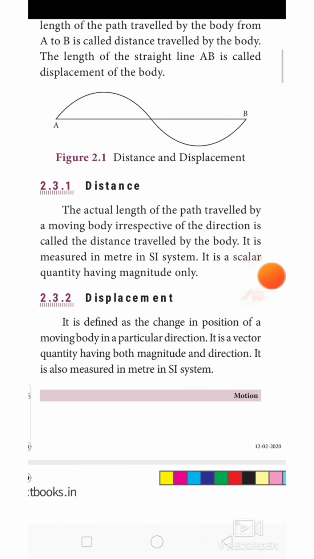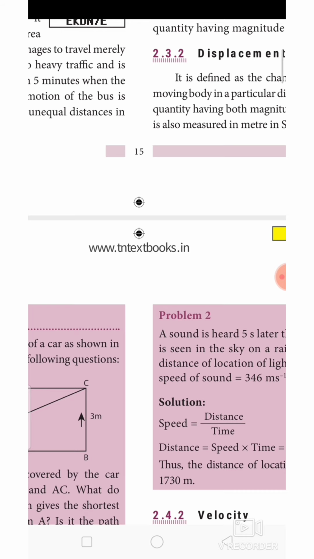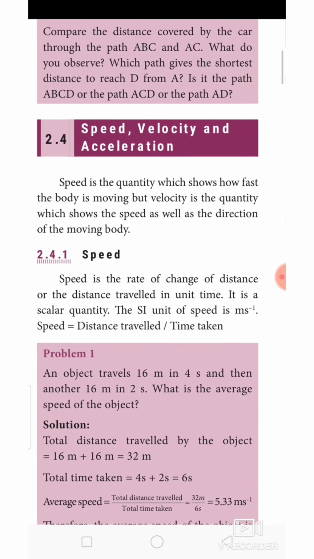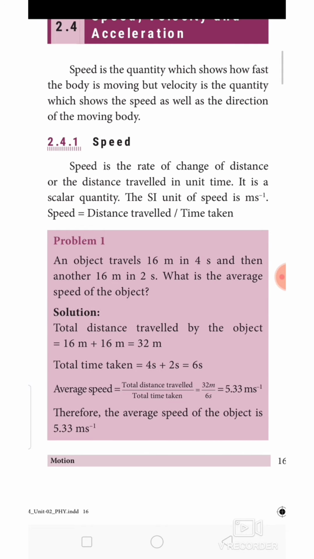Okay, next we need to see about speed, velocity and acceleration. What is speed? Speed is the quantity which shows how fast the object is moving, but velocity is the quantity which shows the speed as well as the direction of the moving body.